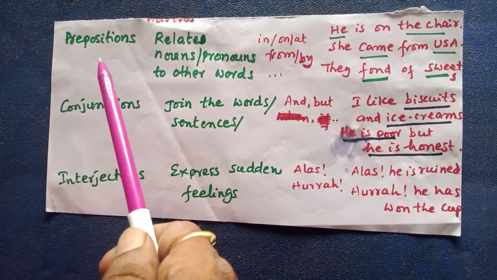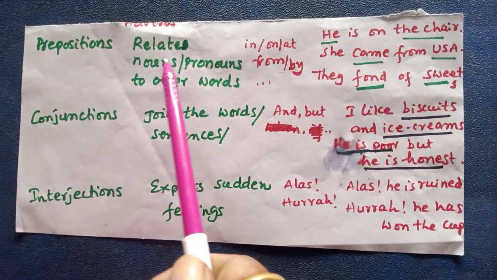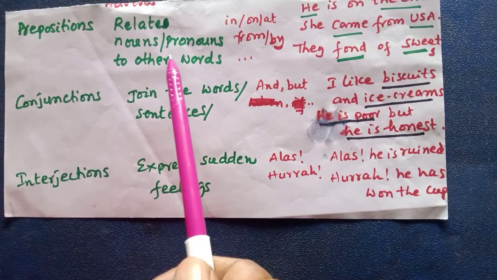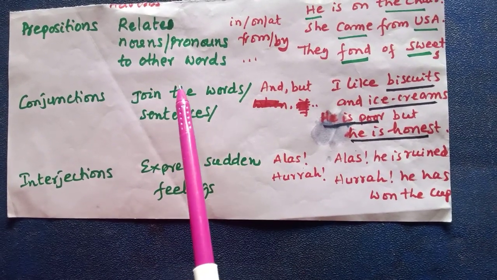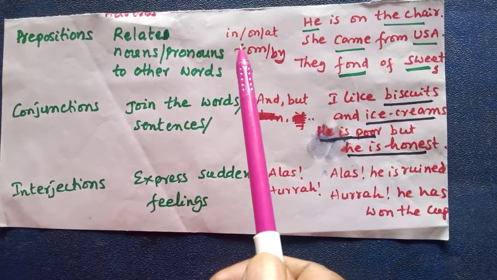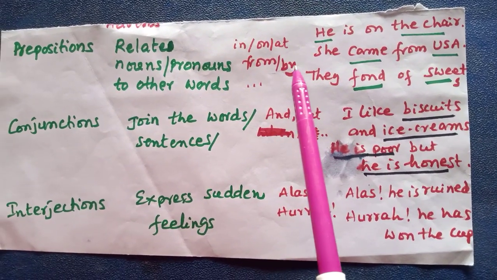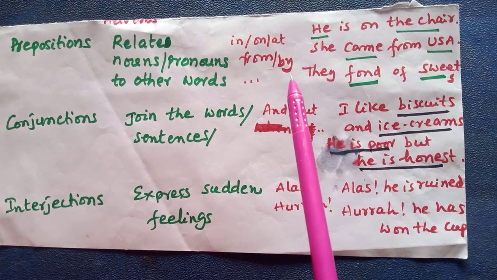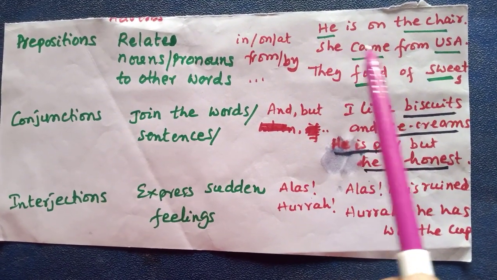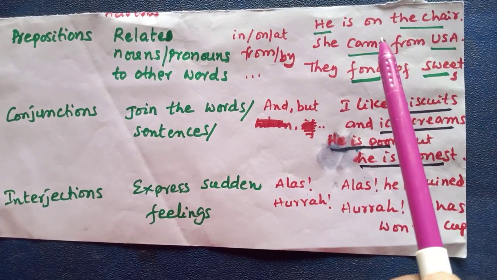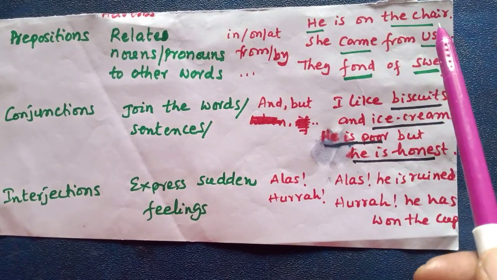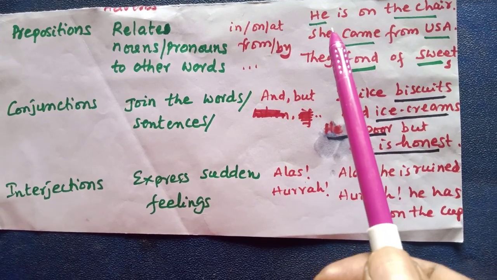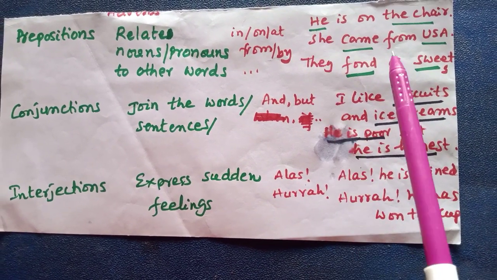Next part of speech, preposition. Prepositions are the relationship words. That means they relate nouns or pronouns to other words. Example: in, on, at, from, by, etc. For example, he is on the chair. Here on is the preposition. It relates this noun, the chair, to another pronoun, he.